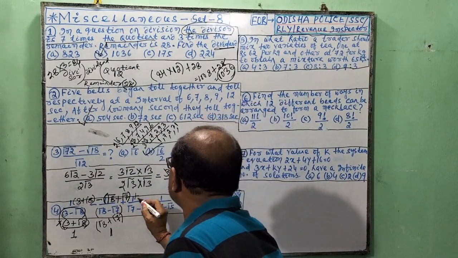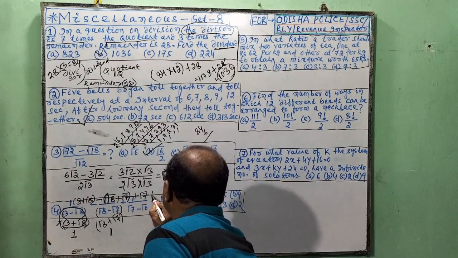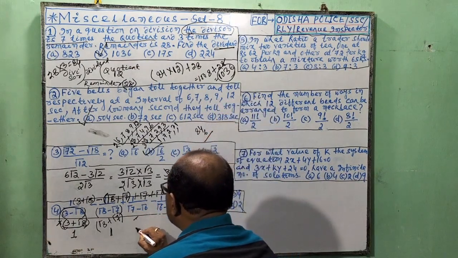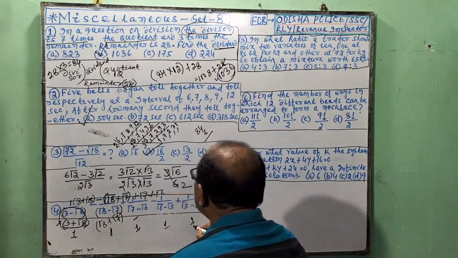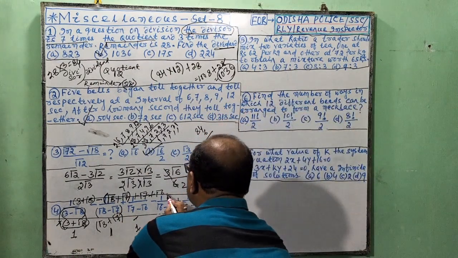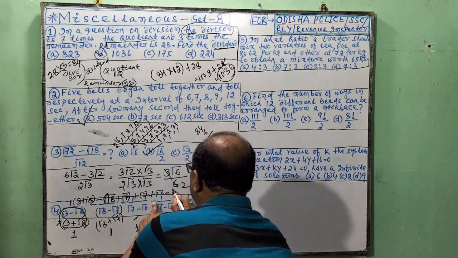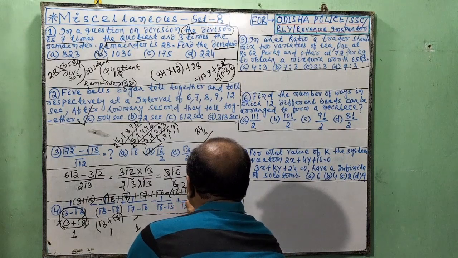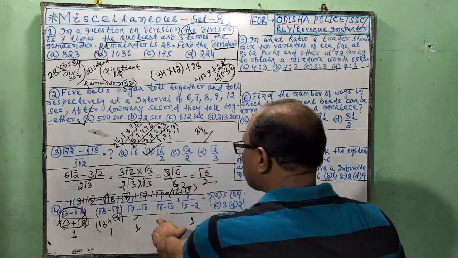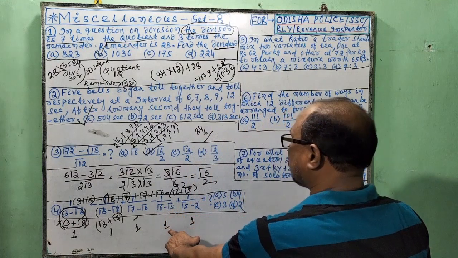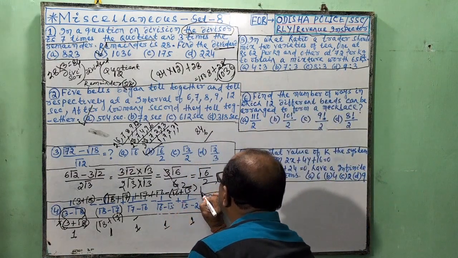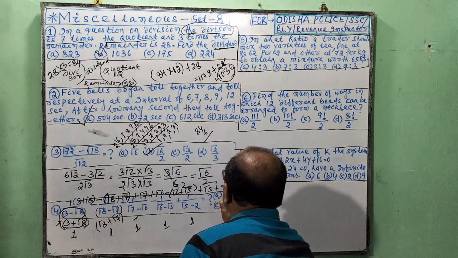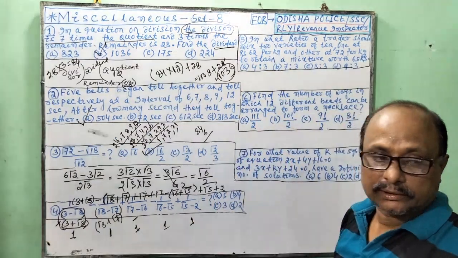Here is plus. Root 7 plus root 6. Guys, this is 1. This is 1. This is 1. This is 1. Here minus. Minus is here. Here minus, bracket, root 6 plus root 5. A square minus b square is equal to 1. Like this plus root 5 plus 2.